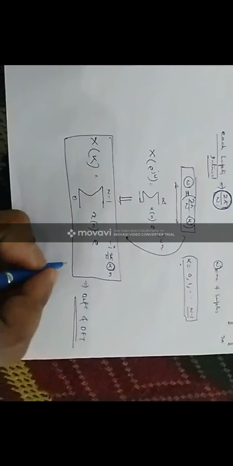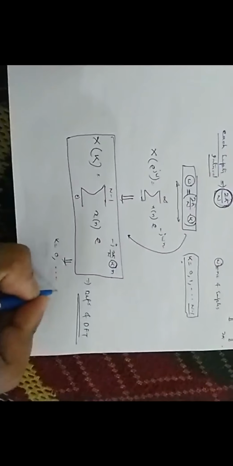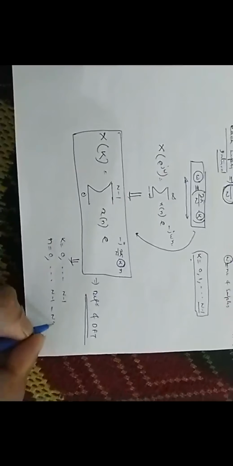How is it defined? The value of k ranges from 0 to N minus 1, as well as the range of n from 0 to N minus 1, because there are N number of points. So this is the definition of DFT. Thank you.